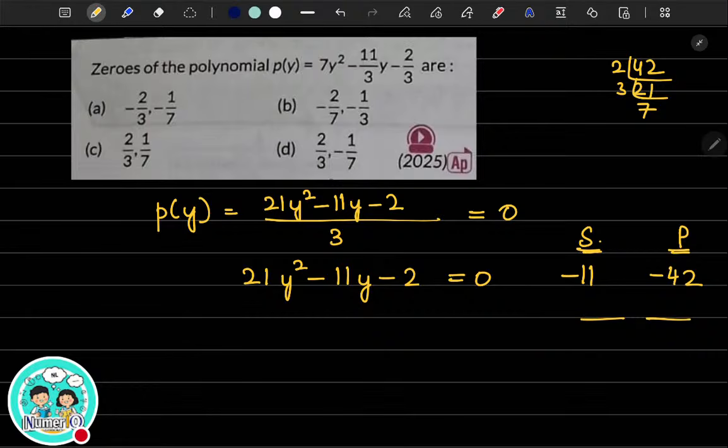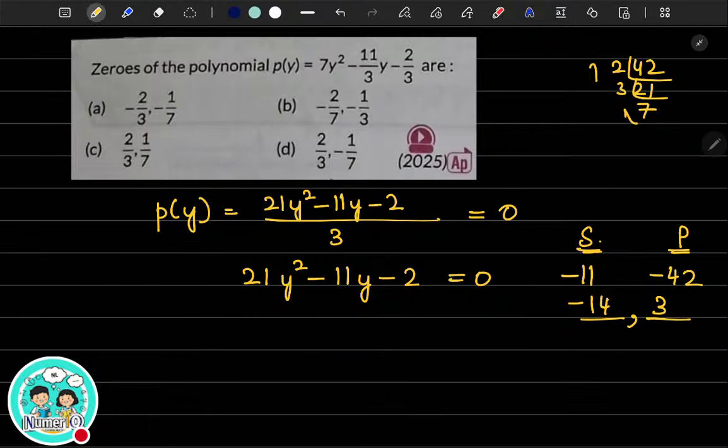Which are the two numbers? 7 2s are 14, and 3, right? If you put minus 14 plus 3 it gives minus 11, and minus 14 multiplied by 3, the product, will be minus 42. So always do the prime factorization of 42 and see which combination works. You cannot take 6 and 7 because that will give you 13 if you add it up. So 14 and 3 will give you minus 11.